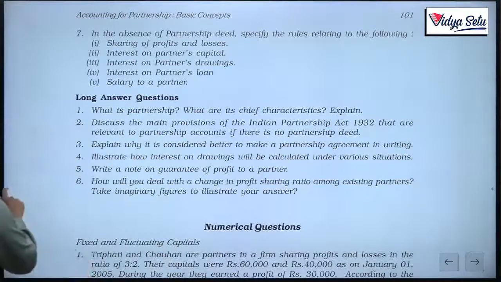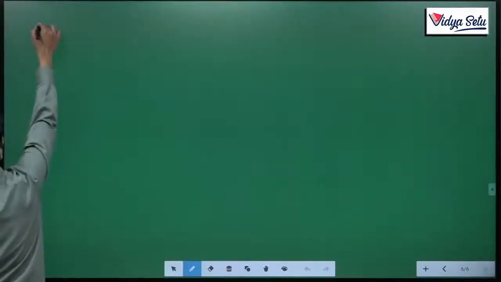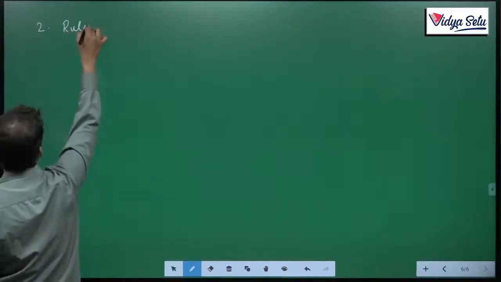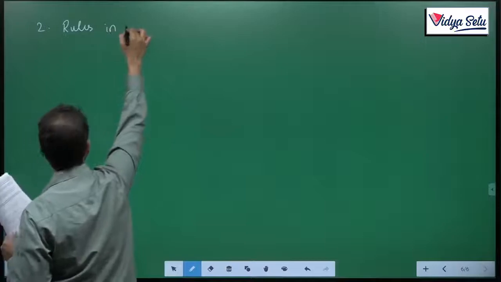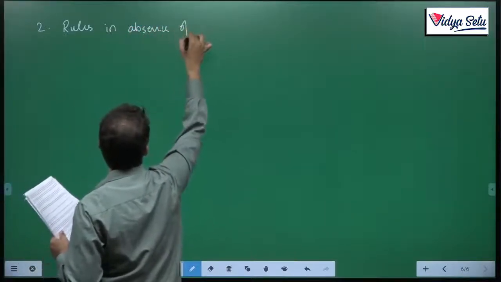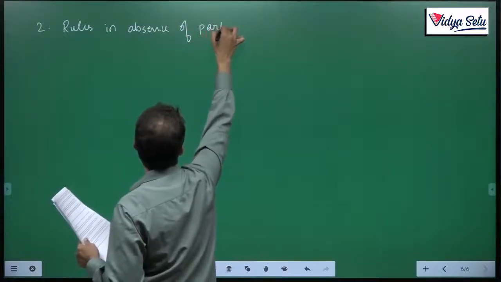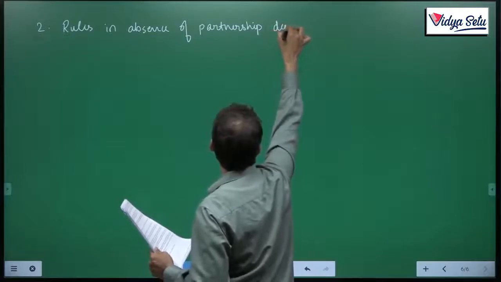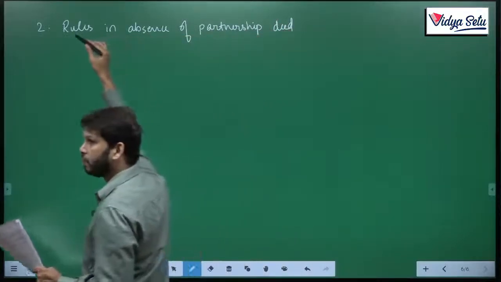We have already discussed this. We have written it earlier also. Let's write it down here. So, the second answer is rules in absence of partnership deed.